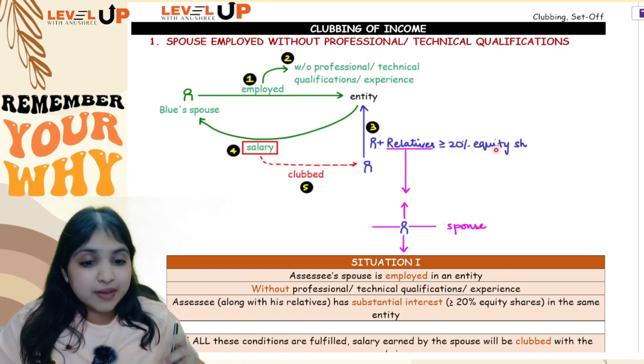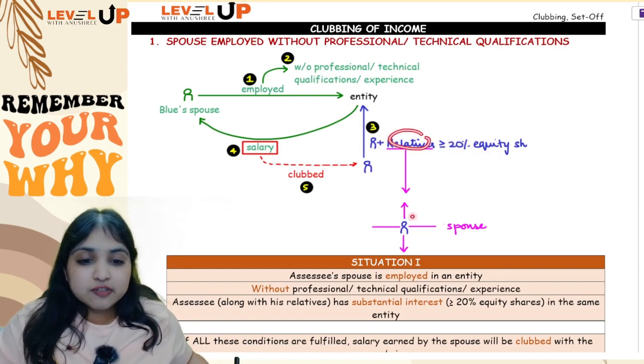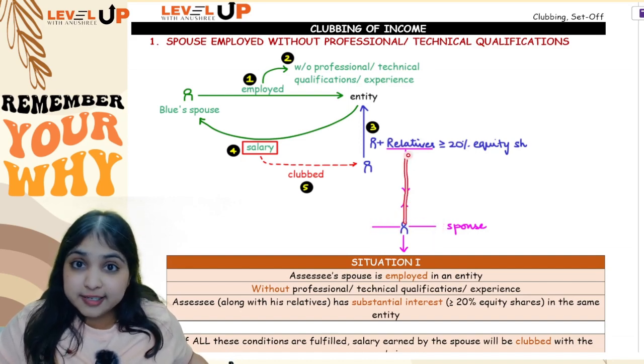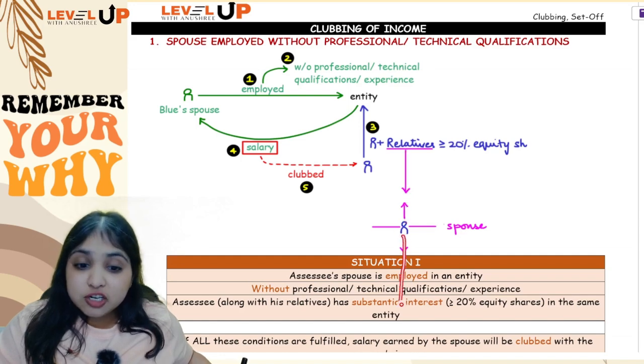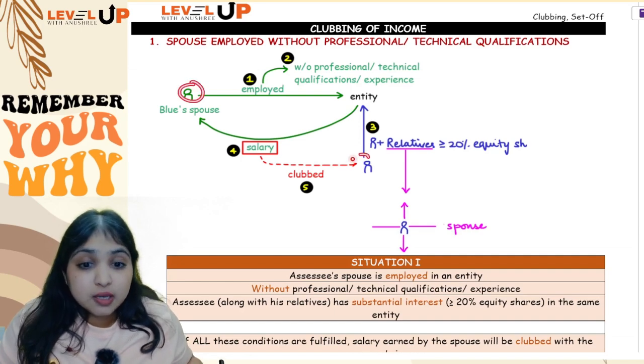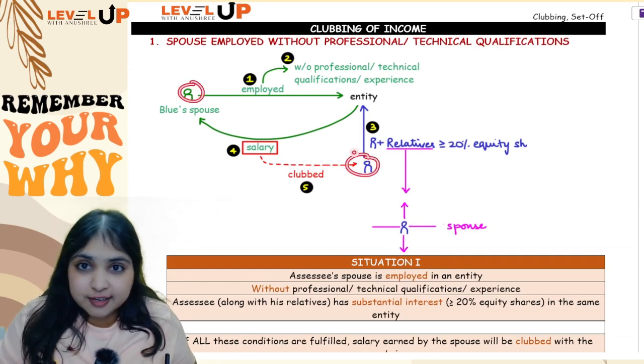Okay. Now be very careful. Relatives means what? Relatives means plus spouse with arrows. So if I am Mr. Blue, my brother, my sister, my parents, grandparents, great-grandparents and so on, my children, grandchildren, great-grandchildren and so on, and my spouse.